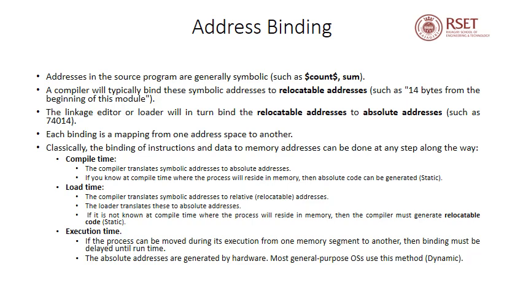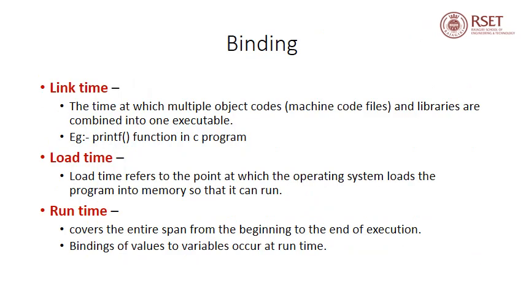Now, if the process can be moved during its execution from one memory segment to another, then binding must be delayed until runtime. The absolute addresses are generated by hardware. So this is called dynamic or execution time binding. Now we'll see what happens at link time.